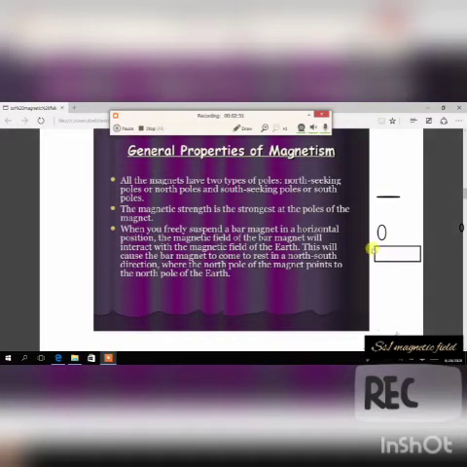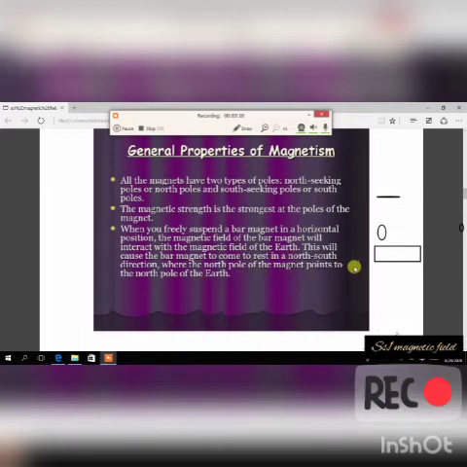Can you see now? I've drawn a bar magnet here. Let's assume this bar magnet is in a horizontal position. The magnetic field of the bar magnet will interact with the magnetic field of the earth. This will cause the bar magnet to come to rest in a north-south direction, where the north pole of the magnet points to the north pole of the earth.